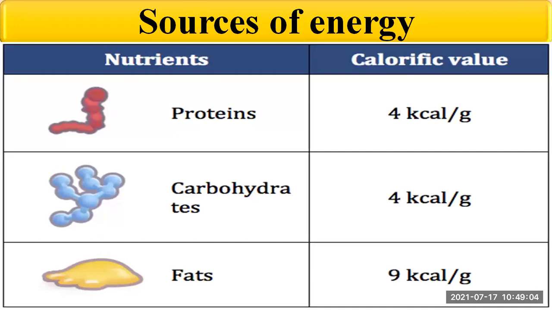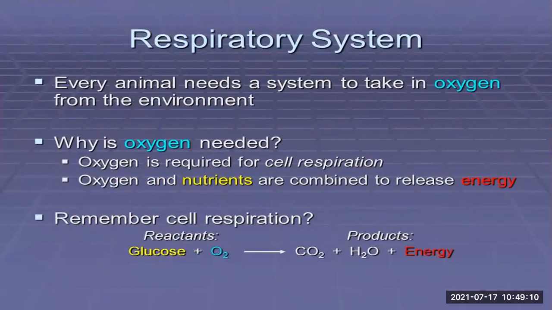And it is harvested by the mitochondria, which is present in the cell. So it is not that only foodstuffs are sufficient for the energy, but oxygen is also necessary. Because when oxygen and nutrients combine together, there is the release of energy.